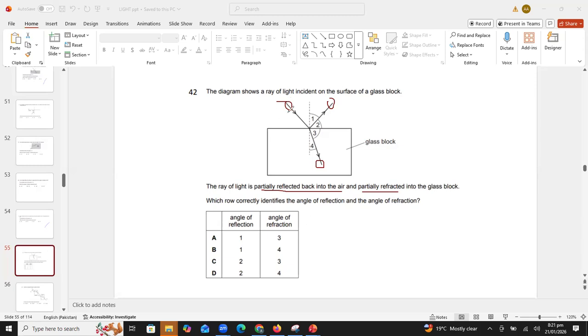Well done, students. You can see this is the angle of reflection because it is reflecting. So 1 is the angle of reflection and 4 is the angle of refraction. So B is the correct answer.